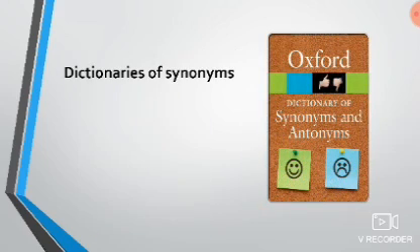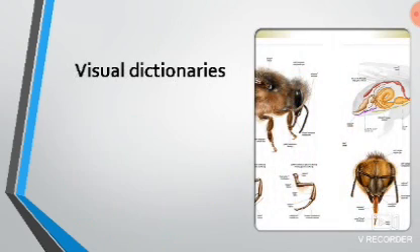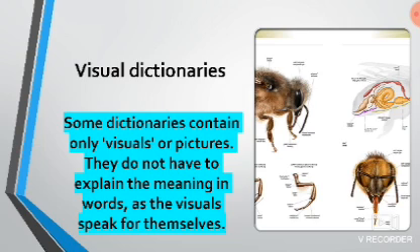Next, Dictionary of Synonyms. Some dictionaries give a list of synonymous words which have a similar meaning. They may also include antonyms or opposites. Next, Visual Dictionaries. Some dictionaries contain only visuals or pictures. They do not have to explain the meaning in words, as the visuals speak for themselves, as you can see in the picture shown beside.